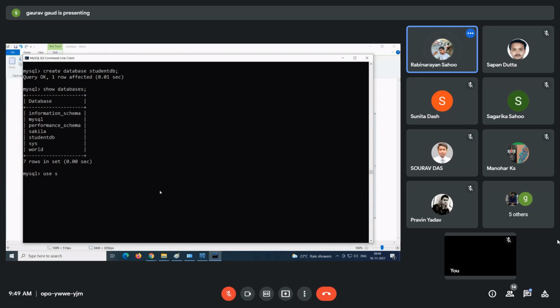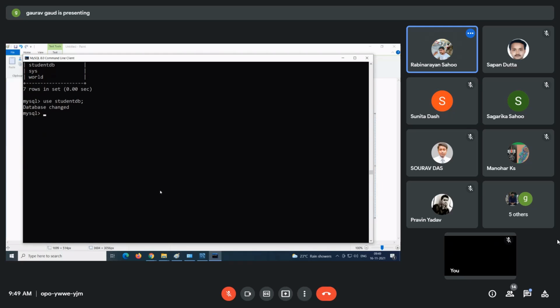Now, how to select a database? Use student DB. See, the database changed. Now again, how many tables are there in this database?